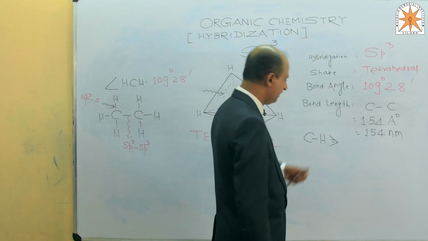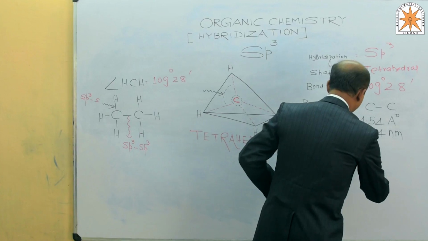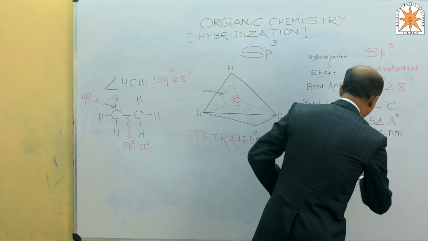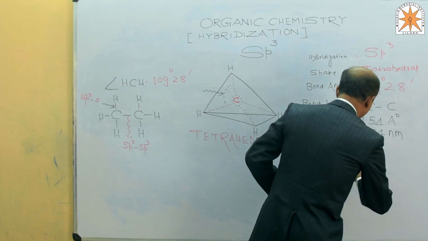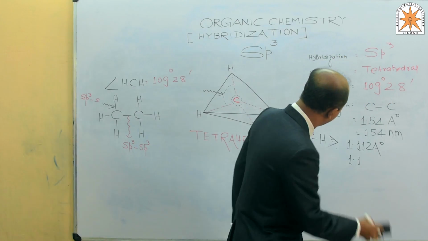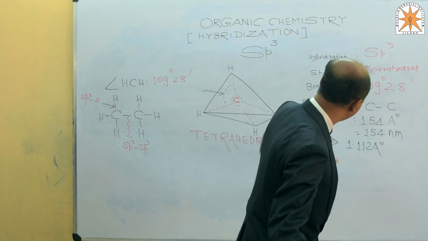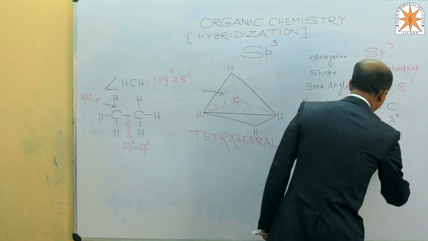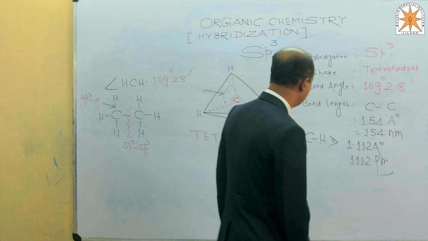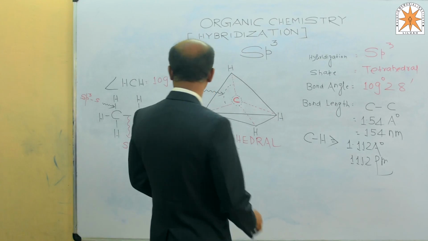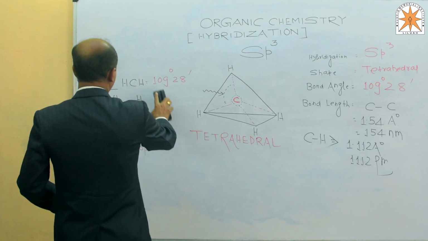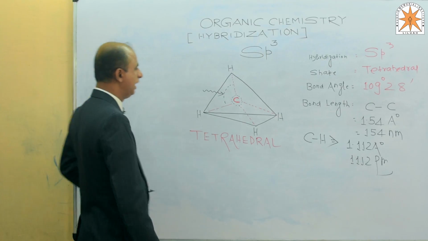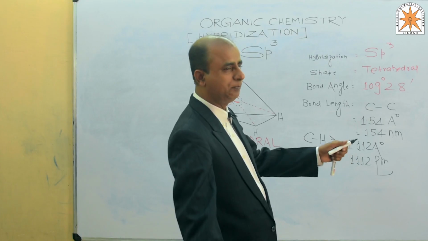Now come to the bond length between carbon and hydrogen. This has a fixed value, 1.112 angstrom, and in picometer it will be 1112 picometer. Here we also see the number of p orbitals utilized during hybridization: px, py, pz.